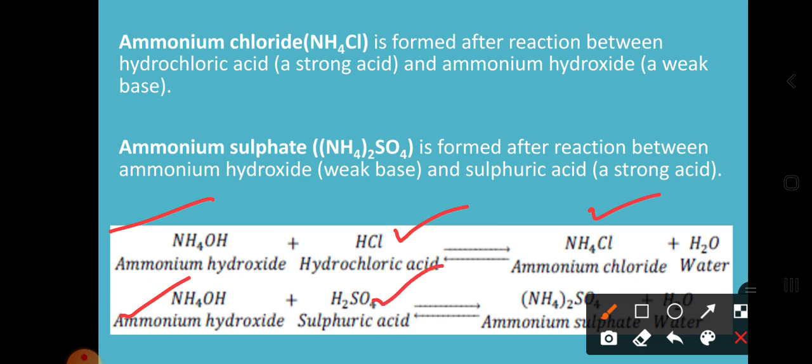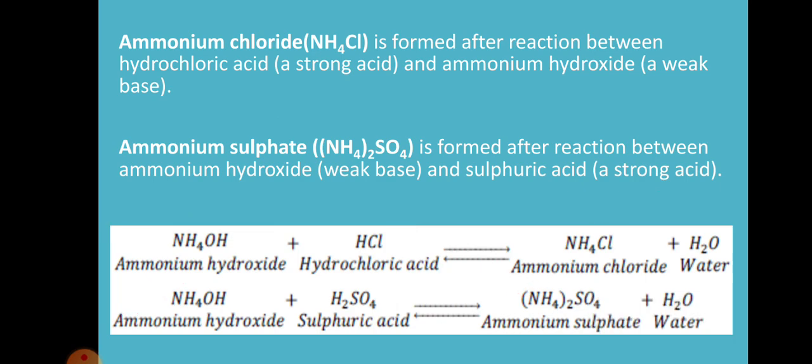Next is H2SO4. It is also a type of strong acid. When the reaction takes place between ammonium hydroxide and sulfuric acid, the resultant is ammonium sulfate with the formation of water.